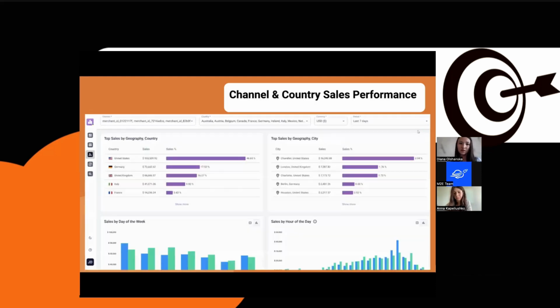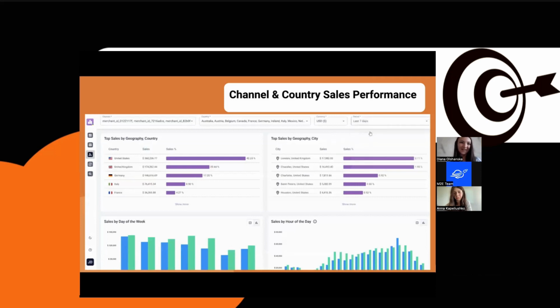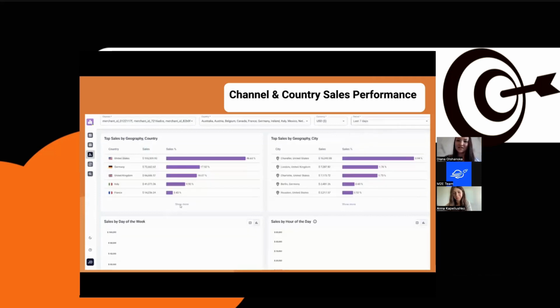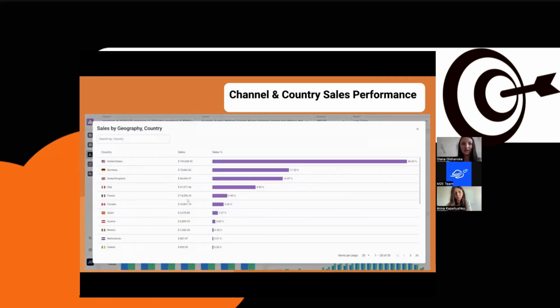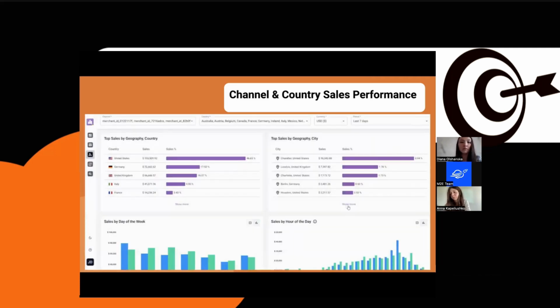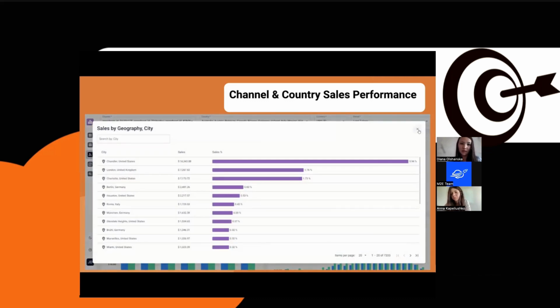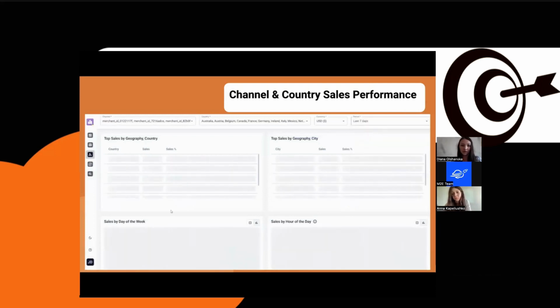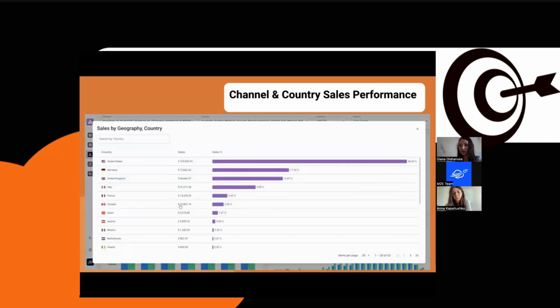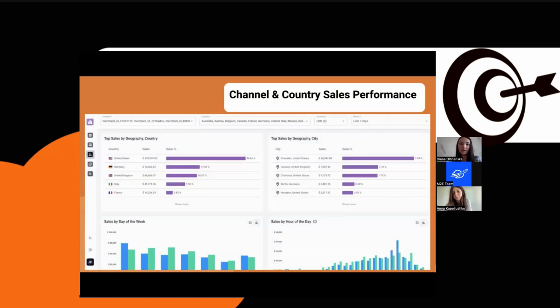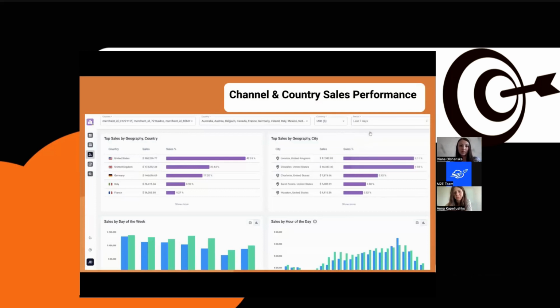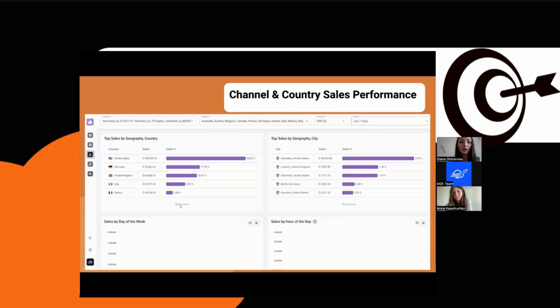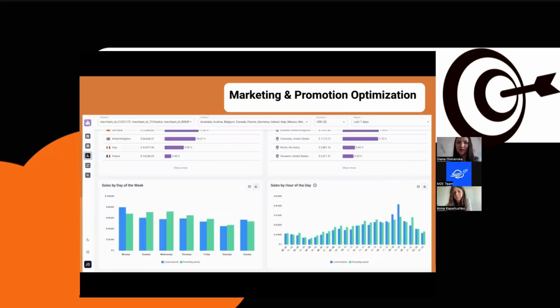The next feature lets you understand how well each channel and country is doing in terms of sales volume. Here you can easily compare and analyze how your products perform across different countries and separate channels or even cities. This information will be useful to allocate your resources and adapt the strategies where it's needed the most. And move on to the next slide, please.